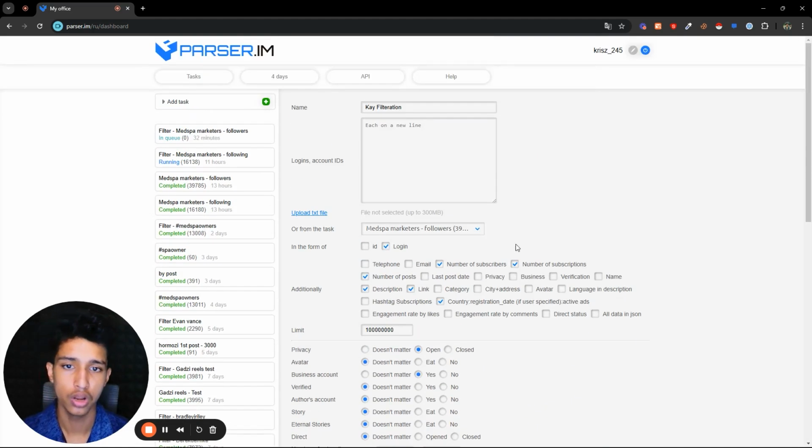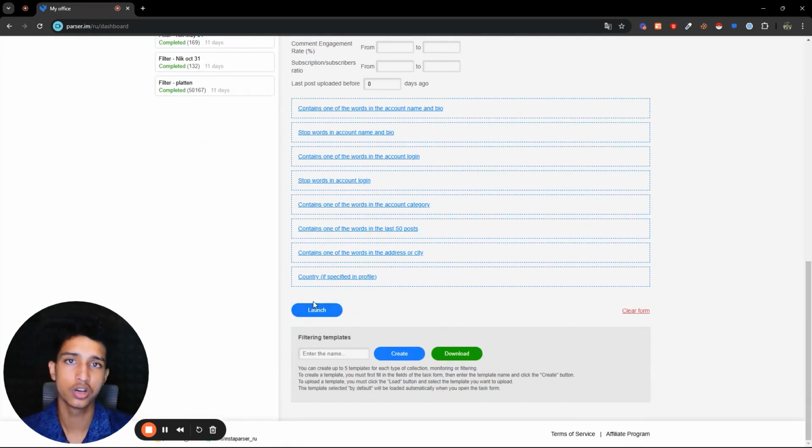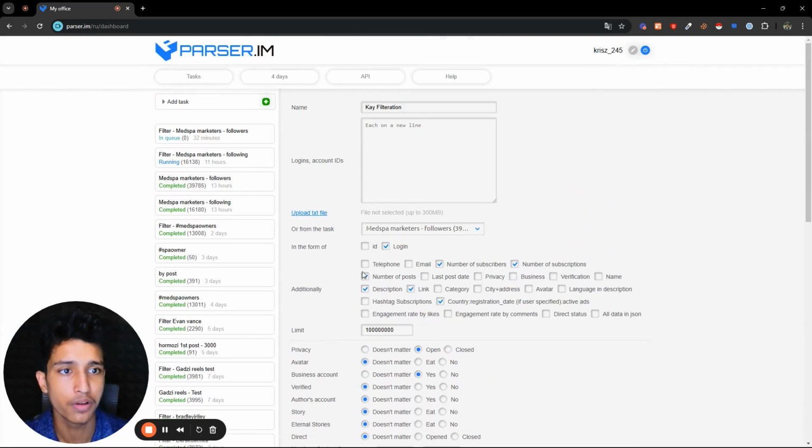Once you have done all of that, just click on launch. Again, it's gonna filter everything, and after a few hours you're gonna get your lead list, and you can get it downloaded. Perfect. After you have done all of that, you're gonna have your lead list, and you can start sending the messages. You can start making money.